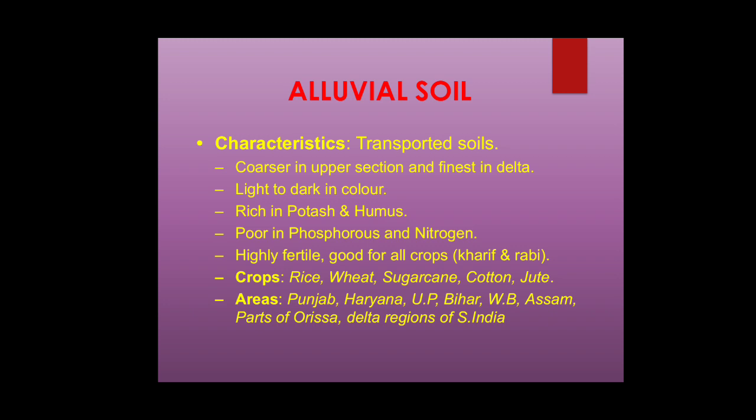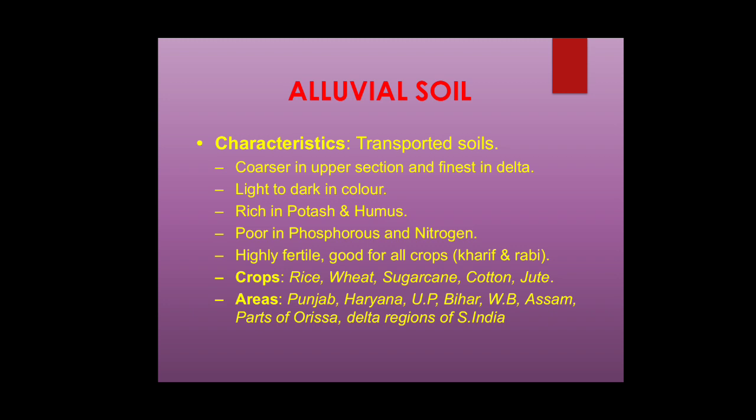The color varies from light to dark. The soil is rich in potash and humus, but poor in phosphorus and nitrogen. The soil is highly fertile and good for crops, for example kharif and rabi.